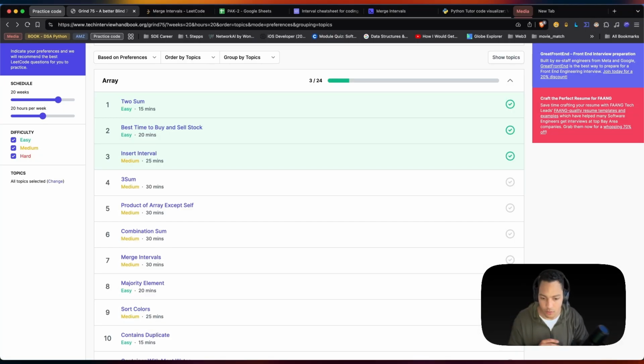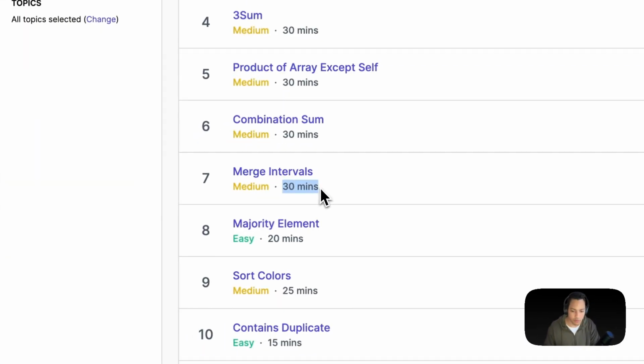So let's go ahead and jump into Merge Intervals. They recommend here that after you practice this problem a few times, you should be able to solve it in 30 minutes. I think we can do it in less.